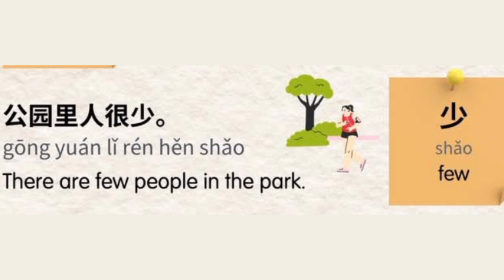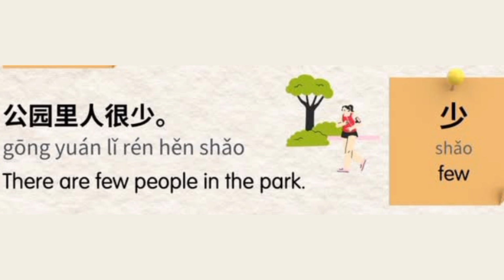So together it makes: 公园里人很少。 There are few people in the park. Let me highlight the words we just learned. 少，少。 Here it is, you learned it. Let's move to our next adjectives.